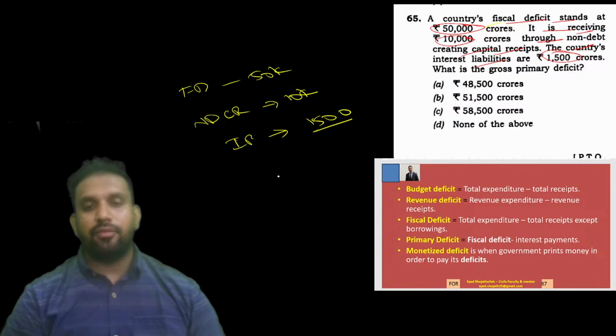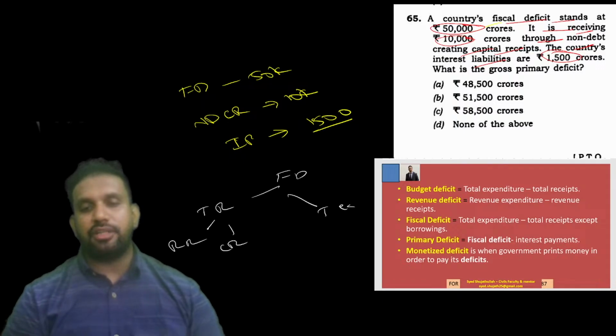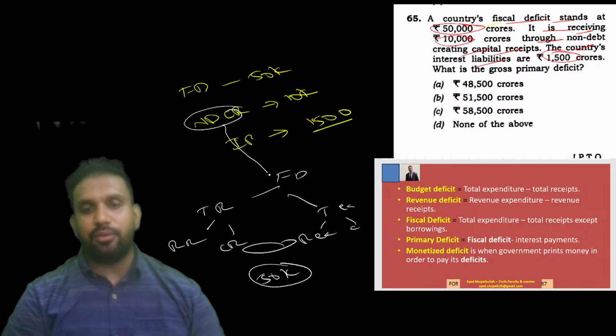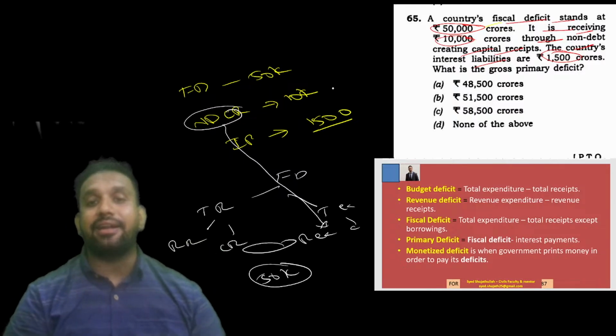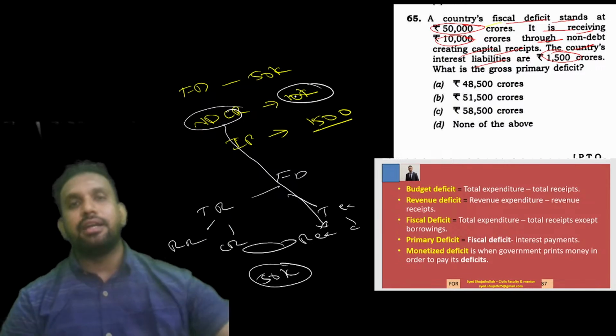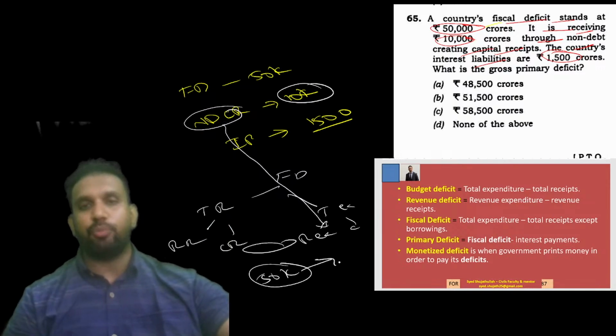मतलब क्या है यहाँ पे? Fiscal deficit is nothing but total revenues, total revenues meaning revenue receipts and capital receipts, minus total expenditures, which is nothing but revenue expenditures and capital expenditure. इन पूरों का कितना आया? 50,000 crores आया. Now imagine non-debt capital receipts are here only. Non-debt capital receipts, it means what? Whenever we are taking out fiscal deficit, we have already taken the non-debt capital receipts only. Otherwise, fiscal deficit cannot be possible. Okay. So it means what?